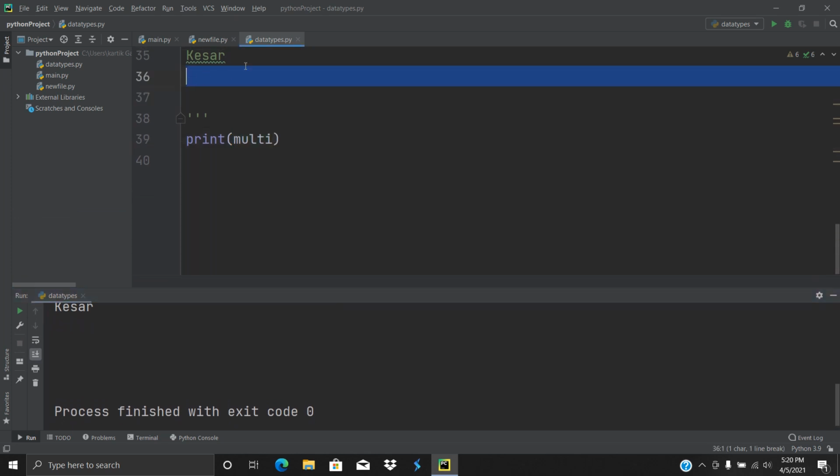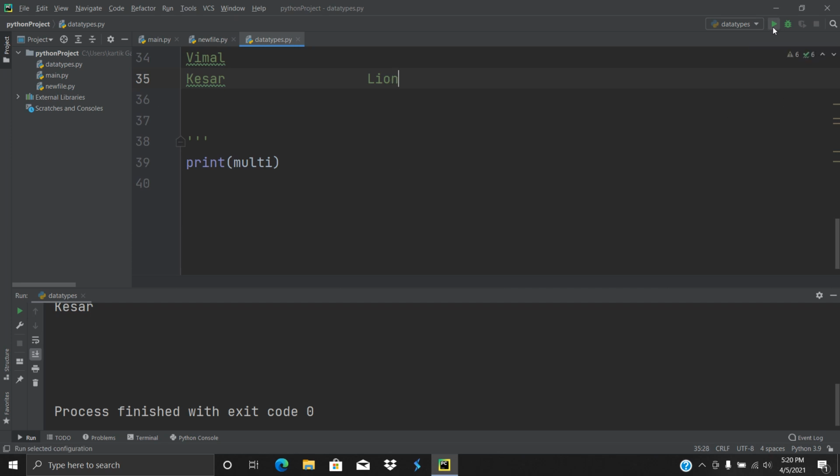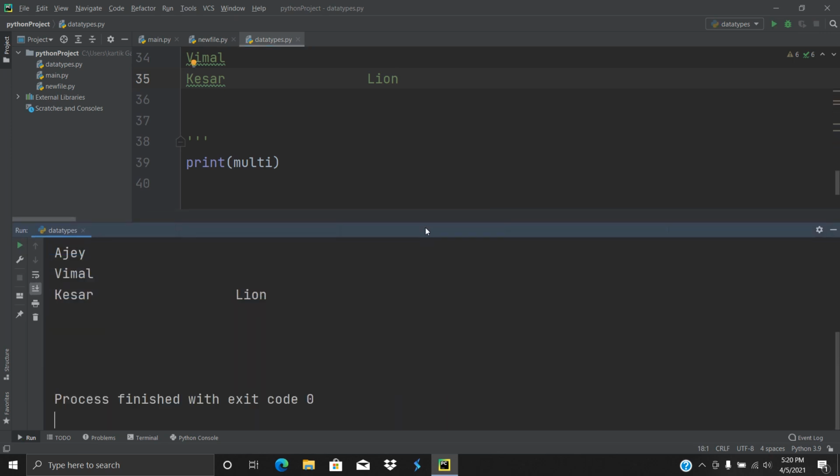If I give multiple spaces here and then type Loyan, I will get everything including the spaces also. Here you can see we have got the exact spaces here too. So when you have much longer pieces of text that you want to print out, they can also be useful at times as comments. I have taught this earlier, as we can use three quotation marks as a comment. You can see that in my previous video.